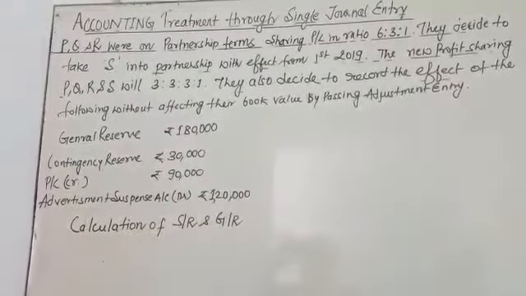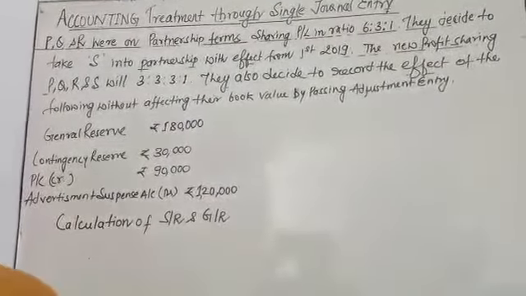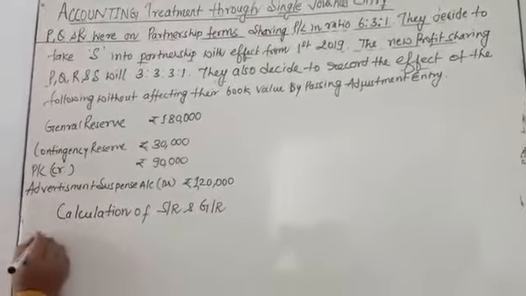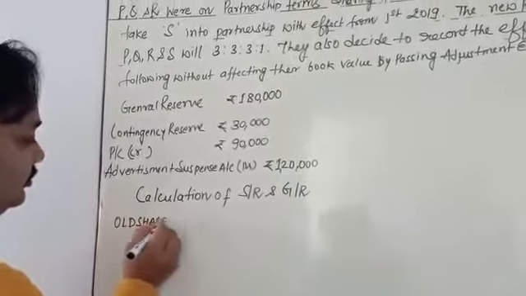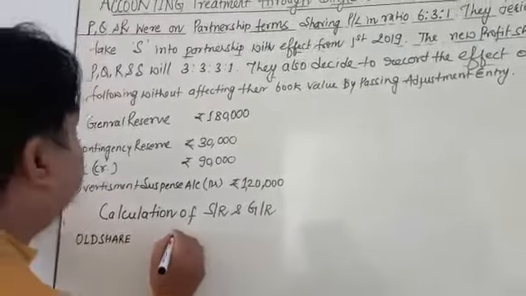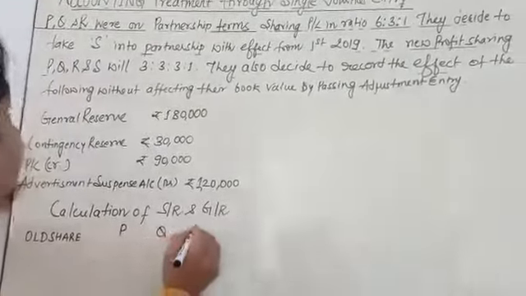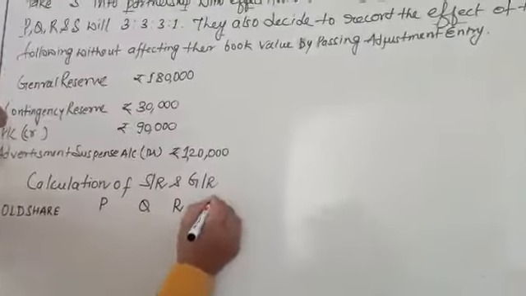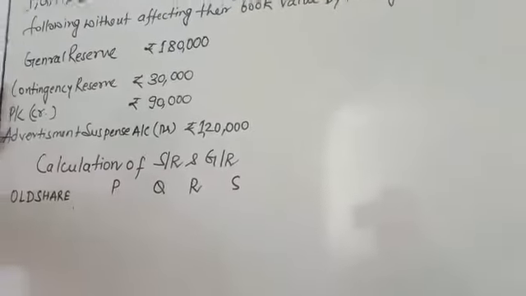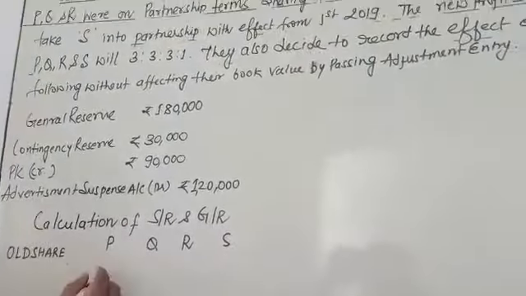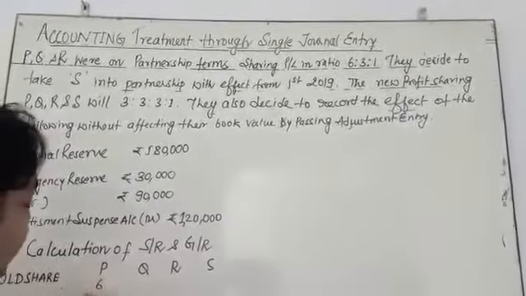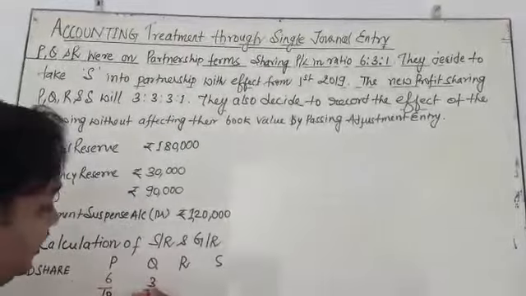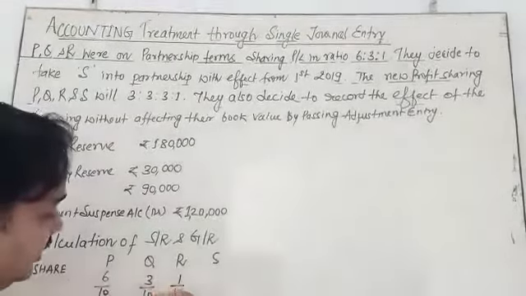So there are 3 partners, and now 4 partners. The old share of P, Q, R is 6:3:1, that is 6/10, 3/10, 1/10.